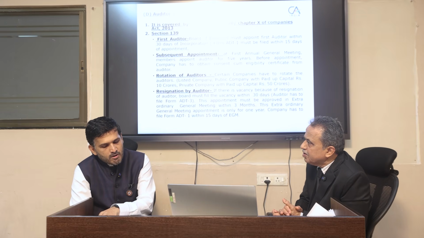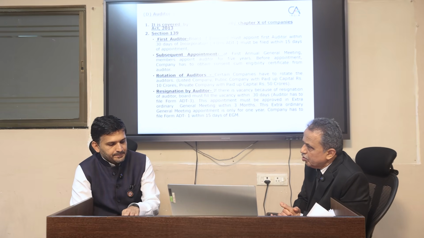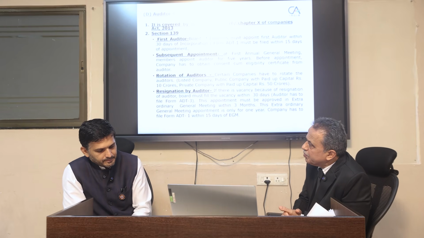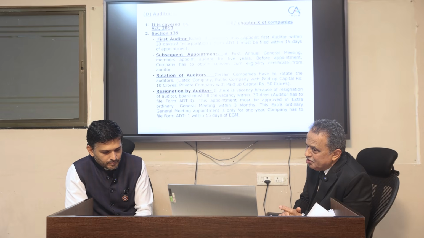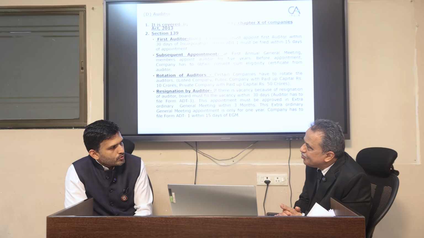Rotation of auditors: certain companies have to rotate. Out of that, listed companies, it is mandatory. Public companies with a paid up capital of rupees 10 crores, for them it is mandatory. Private companies with a capital of 50 crores, rotation is mandatory.